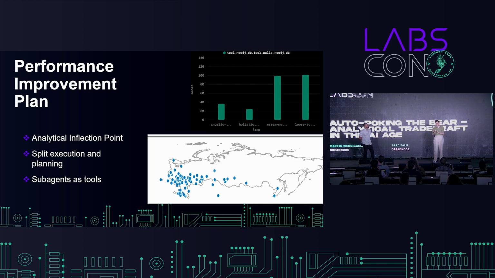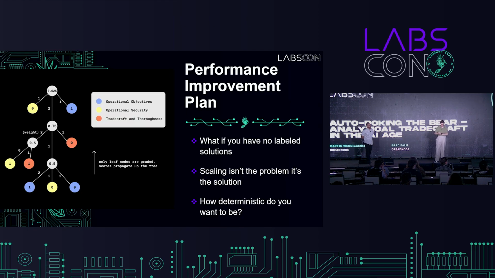What we figured out later is that most of the stuff we found was buildings that had military protection, usually associated with intelligence or sometimes the courts. So not necessarily military bases, but buildings under military protection. Basically, that's the point where we build smaller agents as tools. How can we improve performance even further?